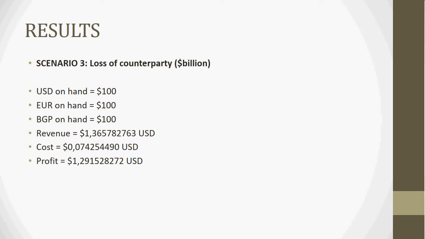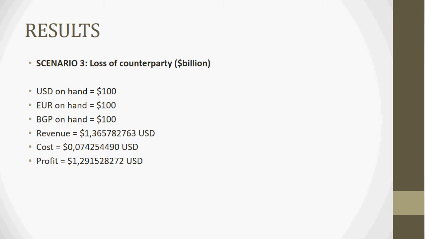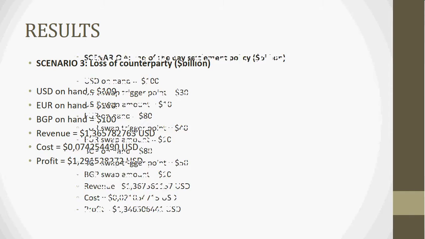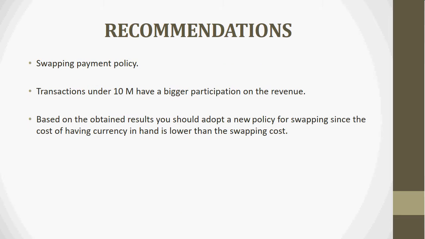On the other hand, in the situation where the counterparty with Global Bank is lost, we establish all the inventory for each currency at $100 billion, maximizing the profit to an amount of $1.3 billion, also over a period of 10 days. Finally, considering that the inventory is not reset at the end of the day, an initial inventory of $100 billion, €80 billion, and £80 billion is established. SafeBank will swap with Global Bank, maximizing profits to $1.35 billion over a period of 30 days.